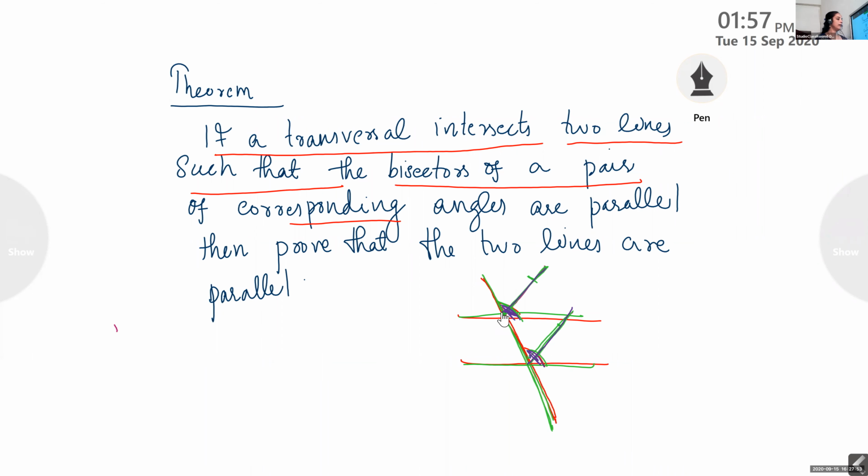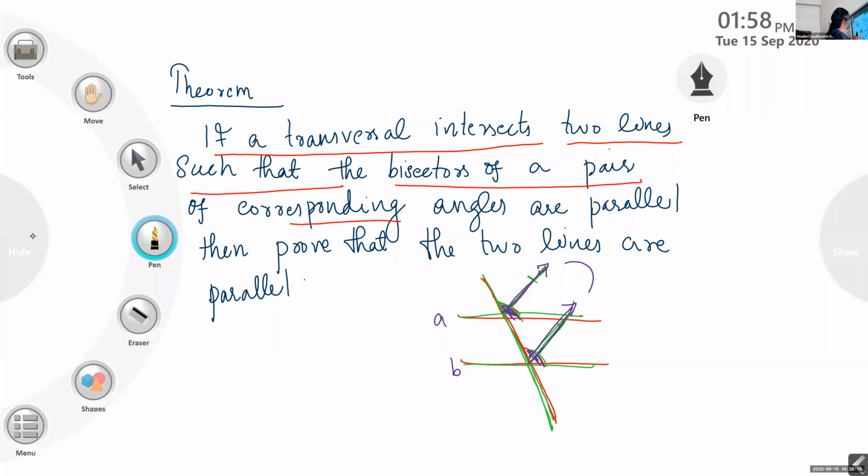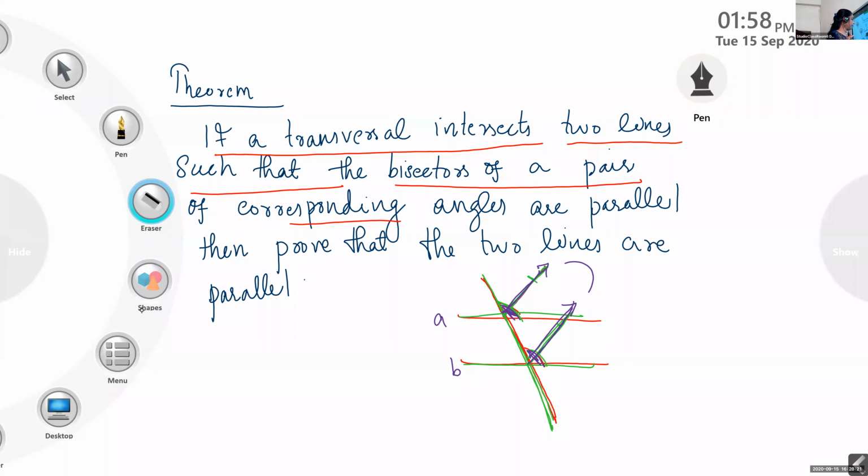If these two bisectors are parallel, then the original lines AB are parallel. Clear? Okay, now we are going to prove it.